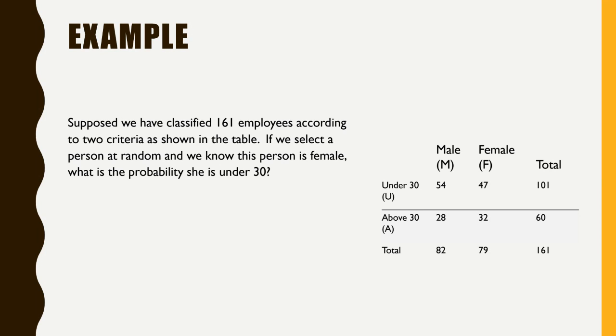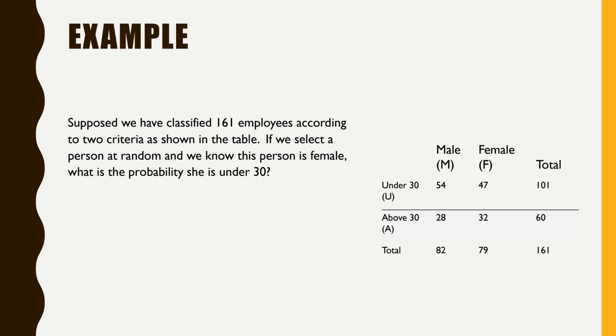So what's the question? The question says you select a random person, a random female employee, and what is the probability that she is under 30? So you select one of the employees who is already female. You know you are selecting a female. Now my question is, what is the probability that she is under 30?